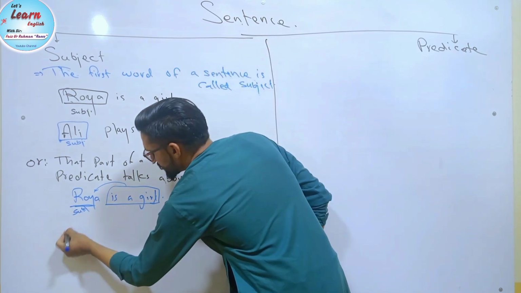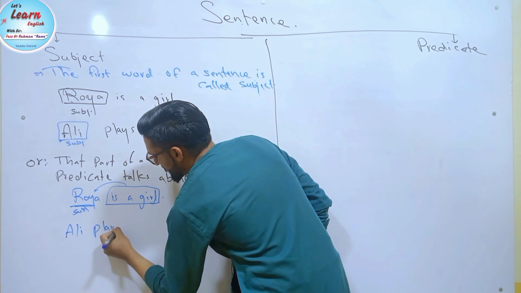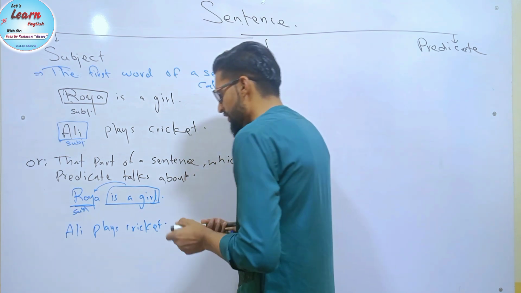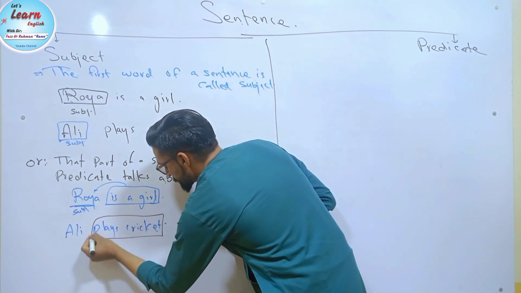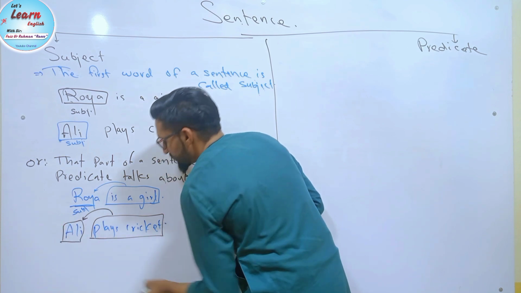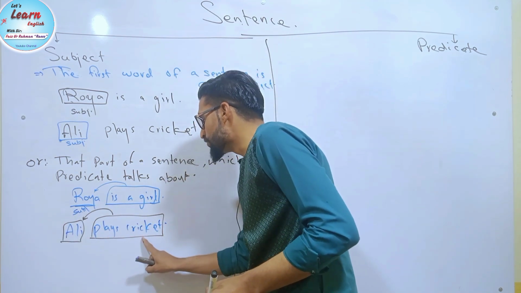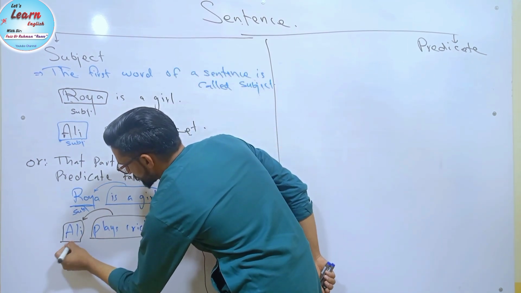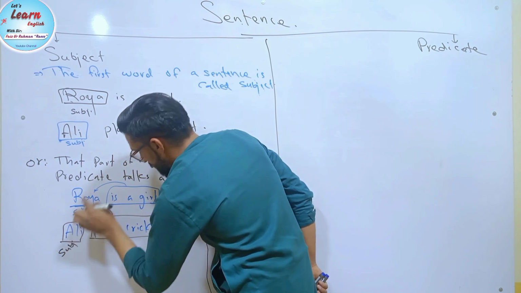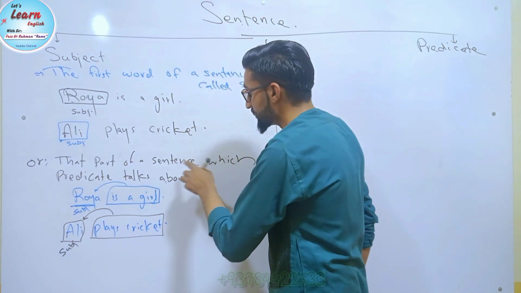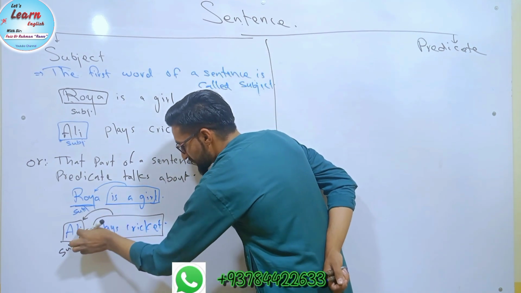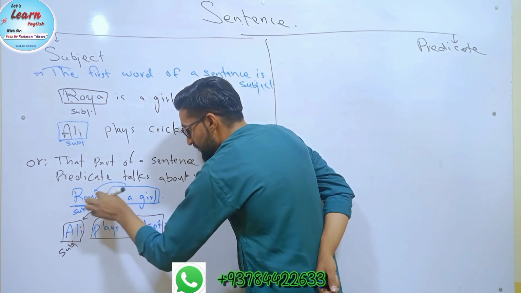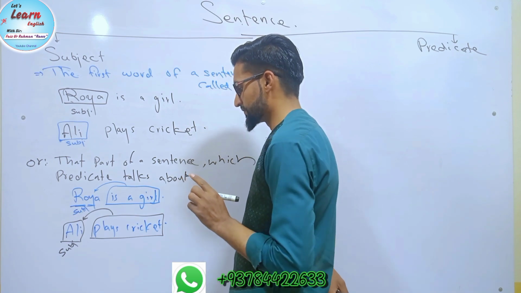Another example, if I say Ali plays cricket. Look, here predicate talks about Ali. So Ali is the subject of a sentence, because look, plays cricket. Who plays cricket? Ali. Ali plays cricket. Now Ali is the subject of a sentence, because predicate talks about Ali. So in definition we said that that part of a sentence which predicate talks about is called subject. Now predicate talks about Ali, so Ali is the subject. Here is a girl. So here predicate talks about Roya, so Roya is the subject of the sentence.